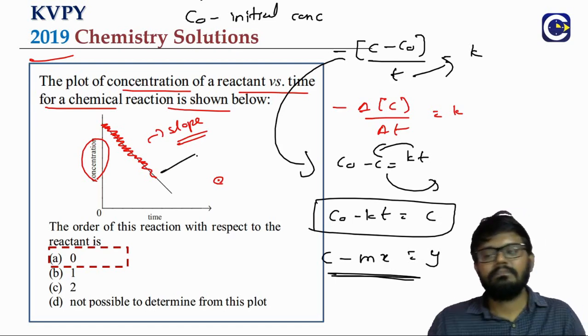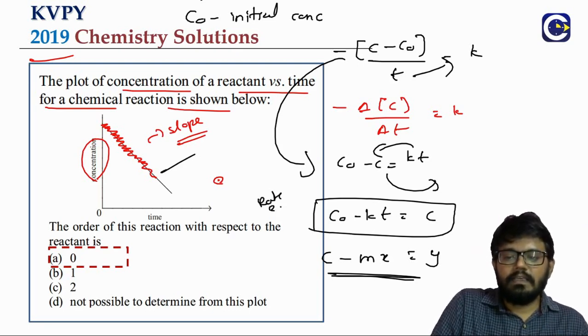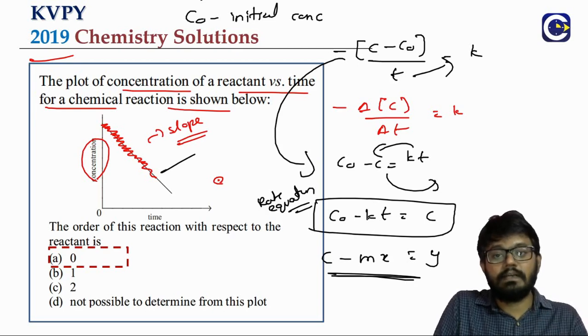So this is the rate equation for zero order: the concentration at a point of time, C, equals C0, the original concentration, minus K into T.